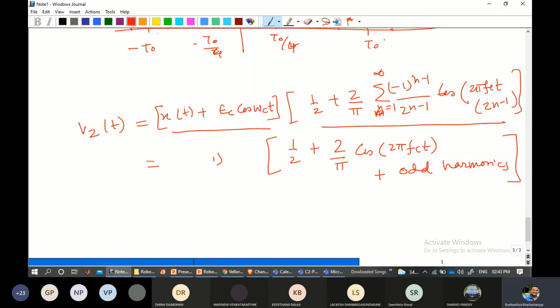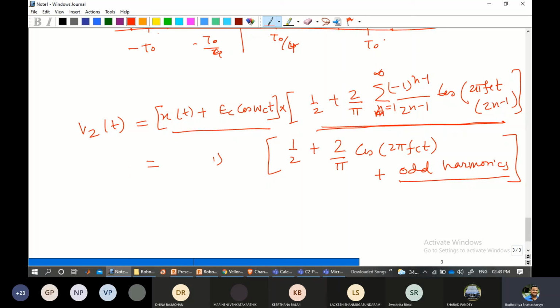So what I did, we got this V1. Now we multiply this, or rather we are processing it mathematically using a periodic function. The periodic function, if the Fourier series is applied, comes with an expression of this nature. Now, if I go on substituting this n over here, n1, n2, n3 like that, as we go on increasing n, the odd harmonics or the higher order frequency terms will come in one after another.